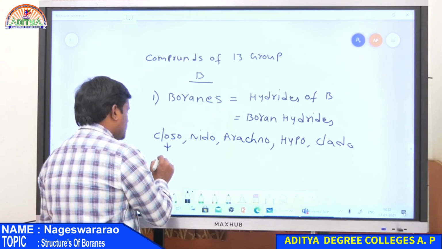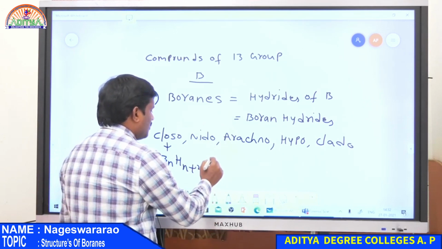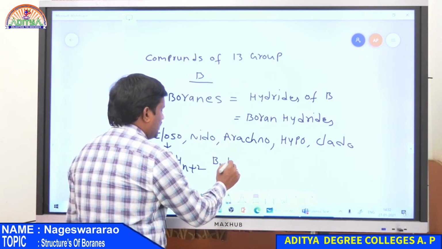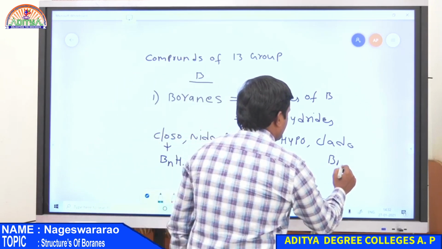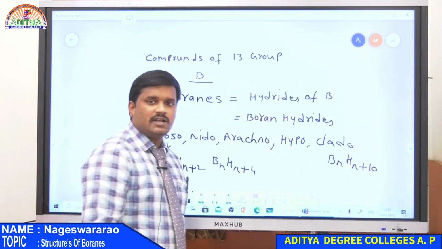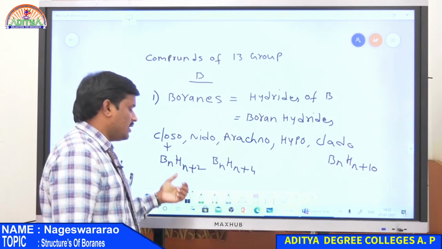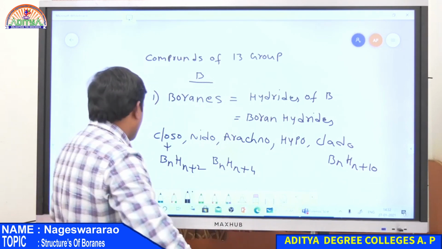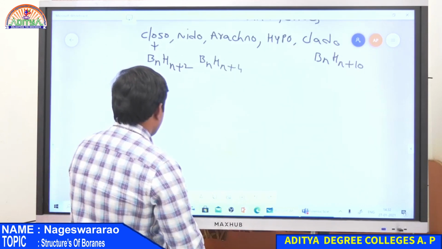For closoboranes, the general formula is BnHn+2, for nido, BnHn+4, and up to clado, BnHn+10. This is the general formula for boranes. For closoboranes it is BnHn+2, and we also discussed examples.